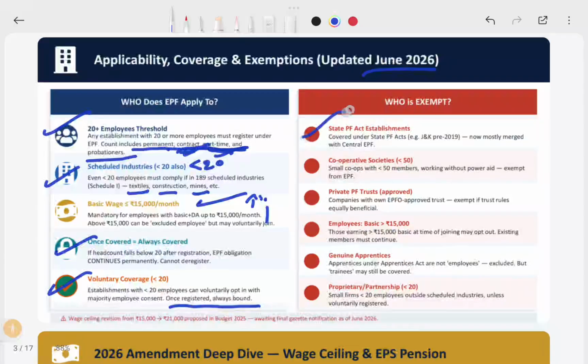Who is exempt? Generally, state establishments; PF establishments cover a few states, such as Jammu Kashmir, but now mostly they are under the central PF. Then cooperative societies with fewer than 15 members working without power aid are exempt from PF registration. And private trust approved companies with their own EPF fund are exempt if the trust rules are equally beneficial. This is a little complicated, because you need to create your own fund and provide equally beneficial benefits to the employees. Then you can get exemption from this government registration.